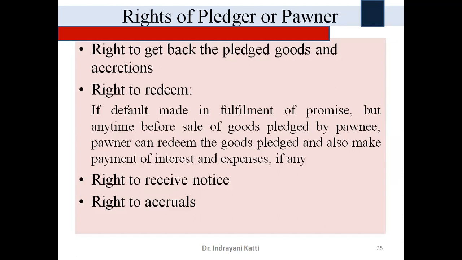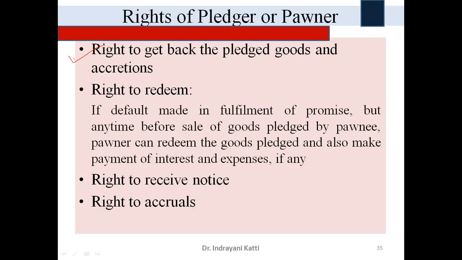Coming to the next part, the rights of a pledger, the pawner. What are the rights availed by a pledger? The first one is the right to get back the pledged goods and accretion.